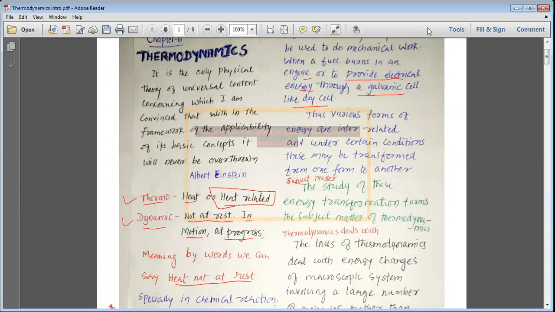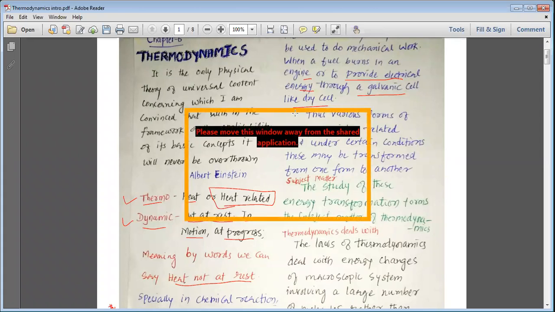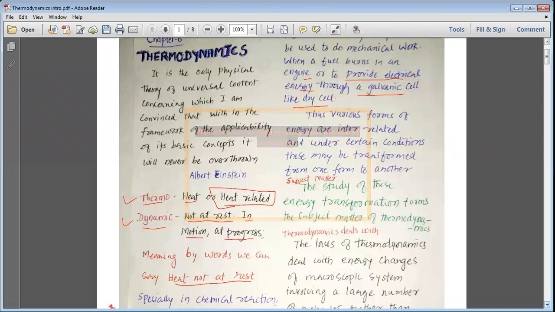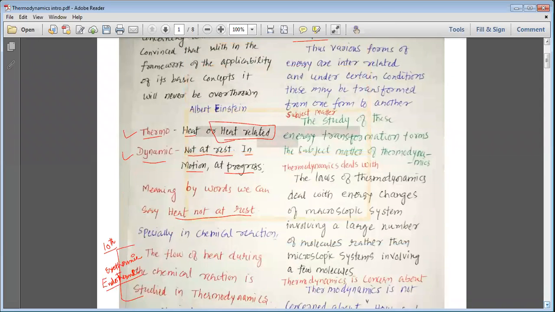In the same way, the energy produced in the engine of a car, scooter or bike is obtained from the burning of chemicals known as petrol or diesel in your engine. Thus the chemical energy is converted into mechanical energy and we do some mechanical work in these cases.